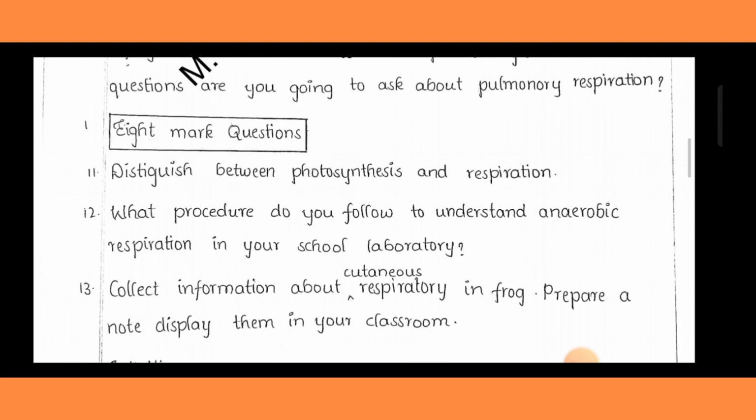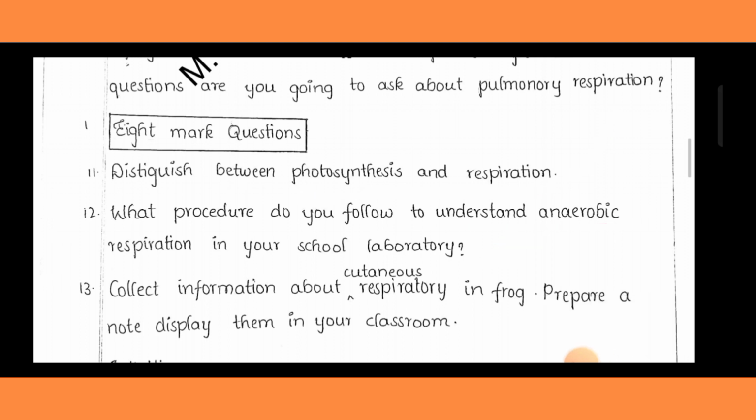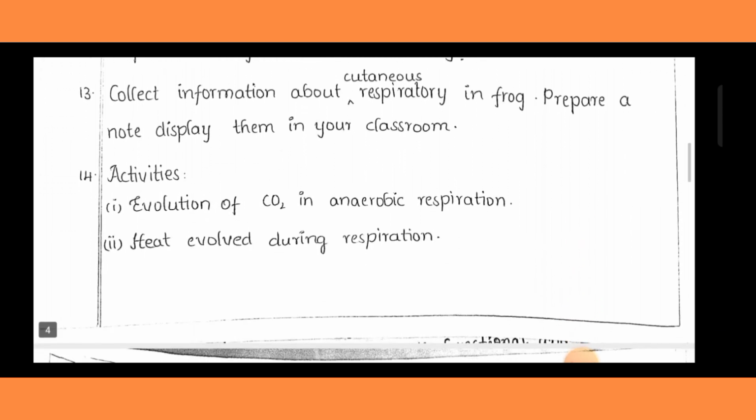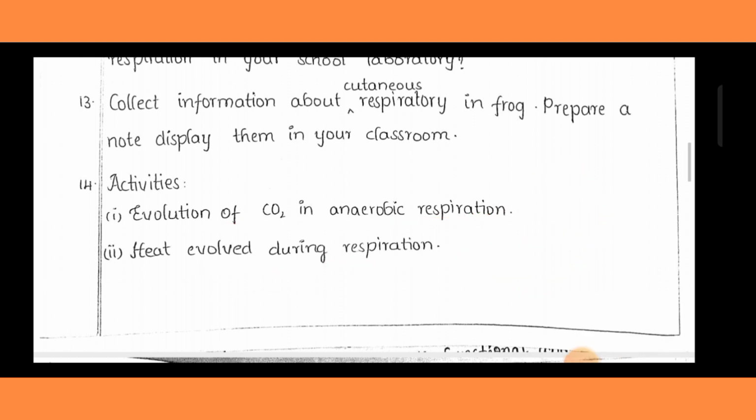Then in the second lesson, important 8 marks questions. What procedure do you follow to understand anaerobic respiration by yeast? Very very important, expected question. Then collect information about cutaneous respiration in the frog. Prepare a note, display it in your classroom. The first activity and second activity are both important. Sometimes they will ask diagram based questions also.